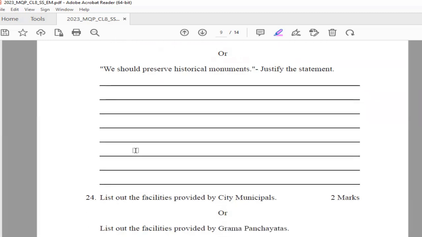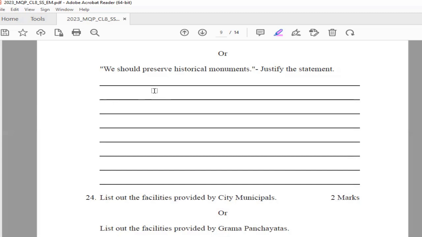Now, next question in the same category is we should preserve historical monuments. Justify the statement. Okay, again, this is your question which you can write by your own. This answer. So, points are monuments remind us of our heritage.